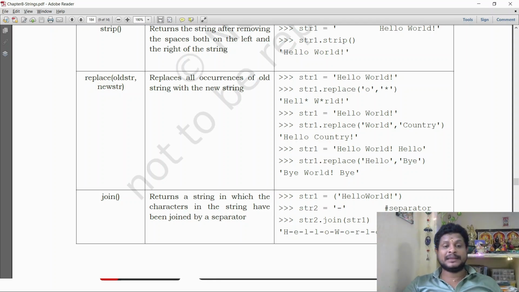Replace will replace the old string with a new string. So here 2 parameters have been given: old string, comma, new string. It replaces all the occurrences of the old string with the new string. str1 is equal to hello world. I have just defined the string hello world. str1 dot replace, I am replacing the old one, sorry, 'o' with a star. So in the string you can see the 'o' has occurred 2 times. Instead of 'o', a star will be replaced.